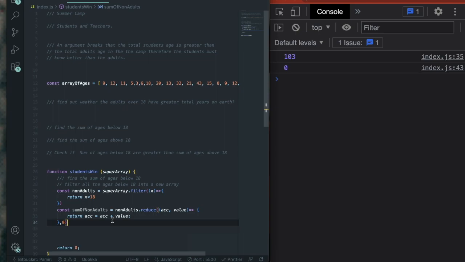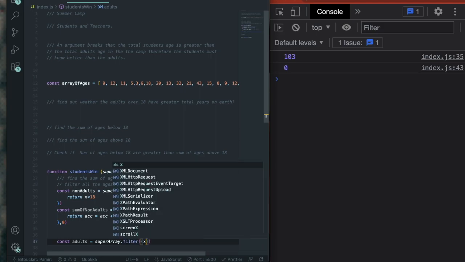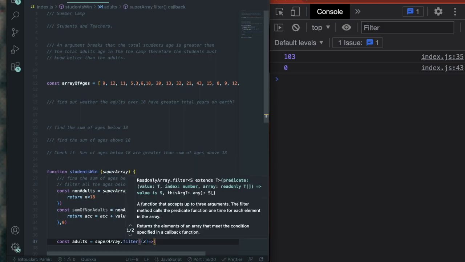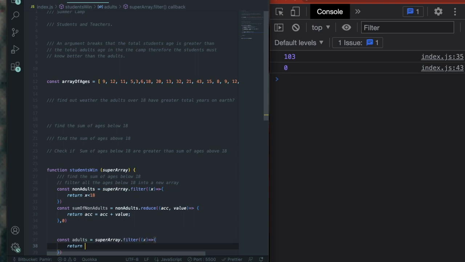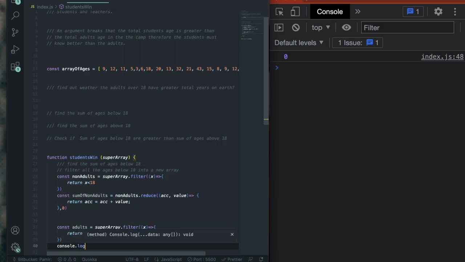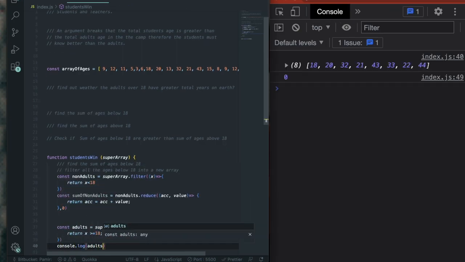Okay, now we're going to do this all over with the adults. So const adults equals, we're going to filter through the original array once again, which was the super array. Filter x to iterate through each x, equaling the item, function here. We're going to return x is greater than or equal to 18. Now let's see if that worked by console logging what's inside. Adults now. Boom. Yep, we have an 18-year-old, 8 people. Okay, so we have 11 instructors.